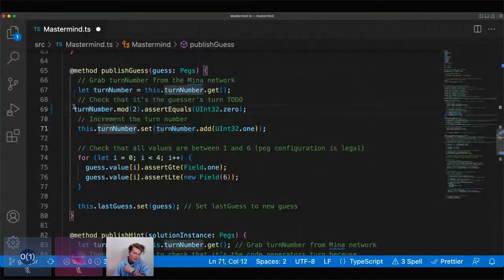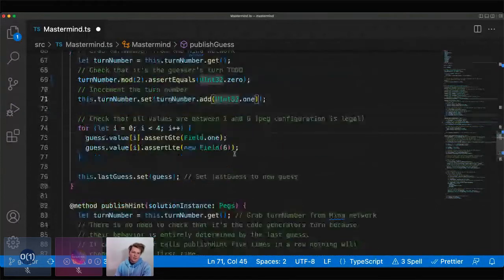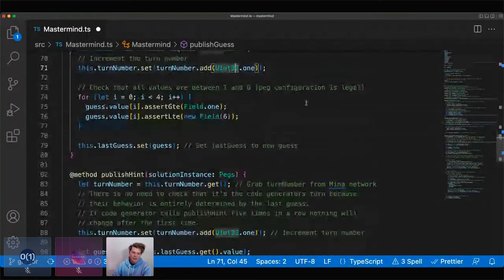And then we'll increment the turn number. And so we just set the on-chain turn number to the turn number plus 1. And then we check that all the values are between 1 and 6. We do this the same way we did up there, just so that we're making sure that it's a legal guess. And then we set this guess to the on-chain state. And so that's pretty straightforward.